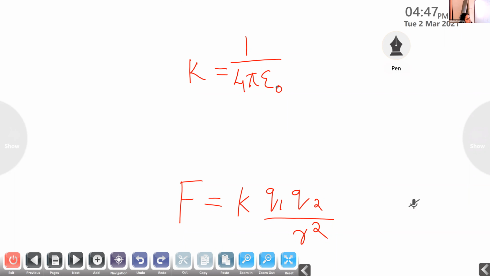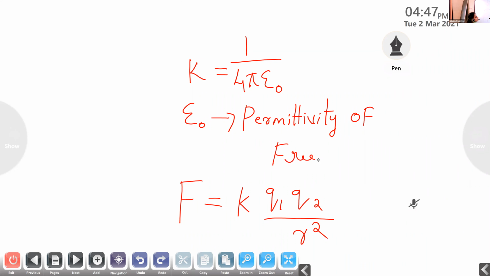Yes or no at least? No, ma'am. Okay, then what is epsilon 0? Epsilon 0 is known as the permittivity. What is epsilon 0? It is the permittivity of free space.